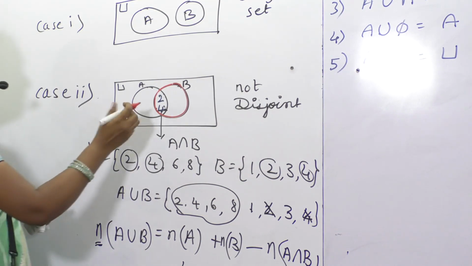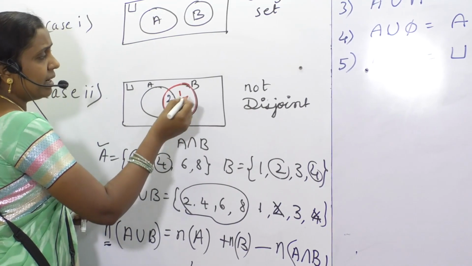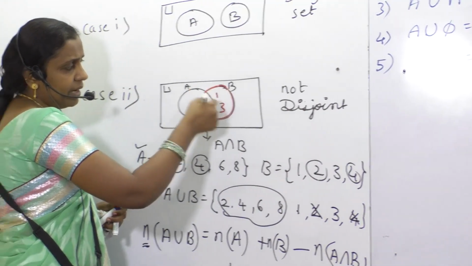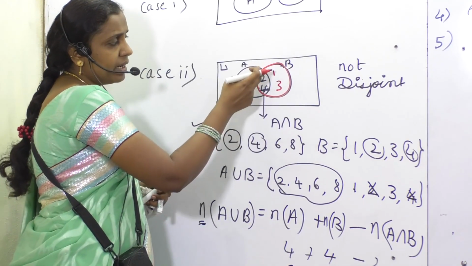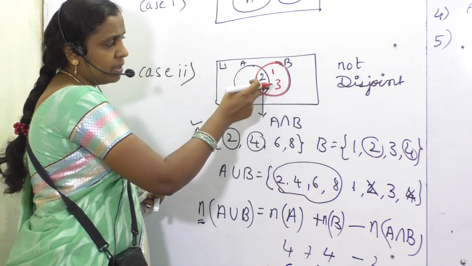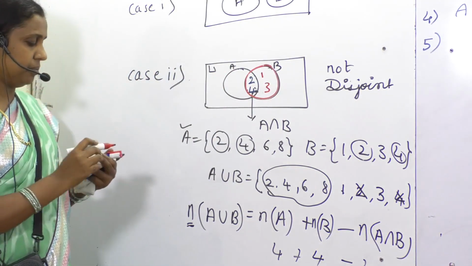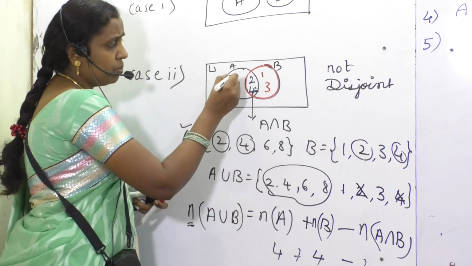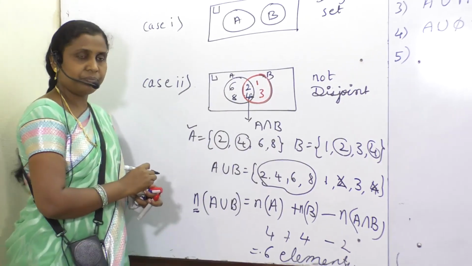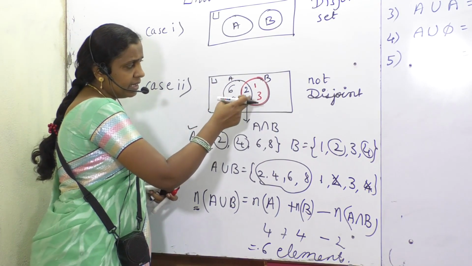Okay, what are the elements in B except 2 and 4? Right, 1 and 3. Because while considering the set B, the red circle, we will be considering 1, 3, 2, 4. So the red circle extended here as well. 2, 4 also will be appearing in the set B. Okay, now in the set A, what are the elements I have to put? 6, 8. So while considering the set A, it is extended here.